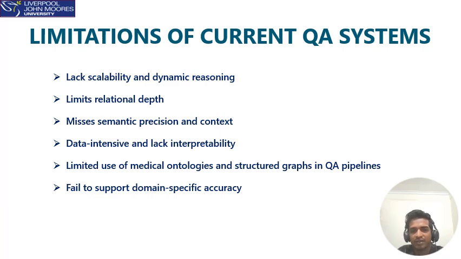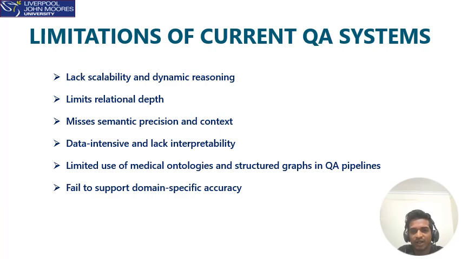Another big issue is the lack of accuracy and context. These systems might misunderstand medical terms or not handle things like the absence of a disease properly. In medical conversation, getting the meaning wrong is actually too risky. Also, they need a lot of data to work well, and such high quality medical data is very hard to find. Even after training, their answers are often hard to understand or trust because the reasoning behind the answer isn't clear.